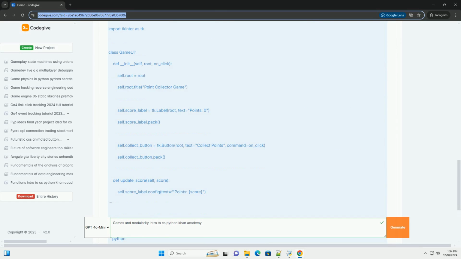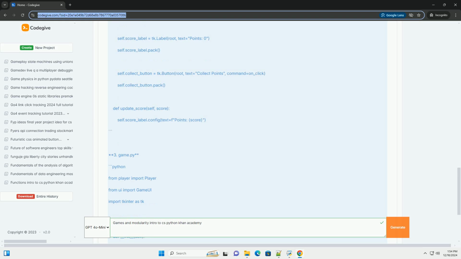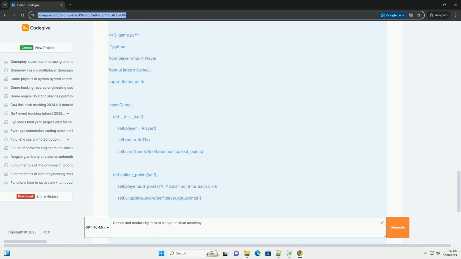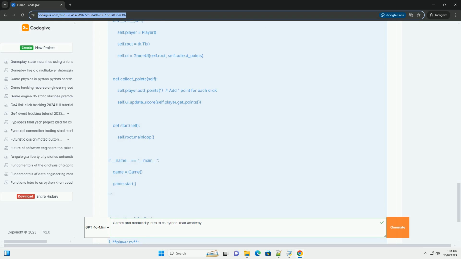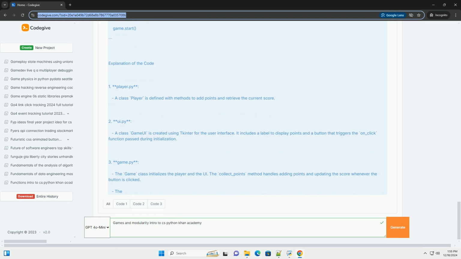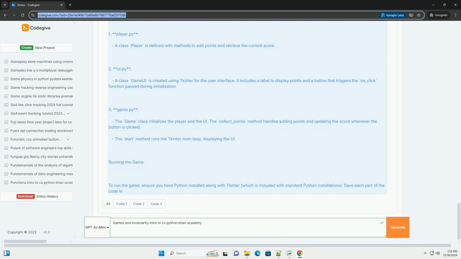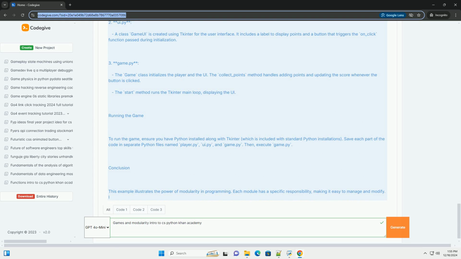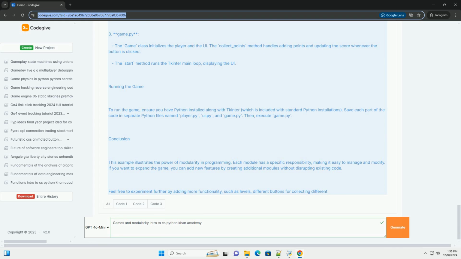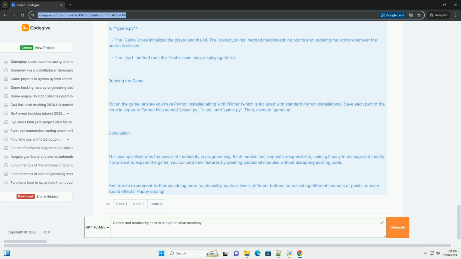Introduction to Modularity. Modularity is a software design principle that emphasizes separating a program into distinct sections, or modules. Each module should encapsulate a specific piece of functionality. This makes your code more organized, easier to maintain, and reusable. In the context of game development, modularity allows you to break down different aspects of the game into manageable parts. For example, you might have separate modules for the game logic, user interface, and sound effects.